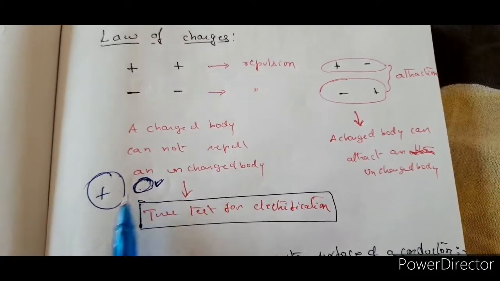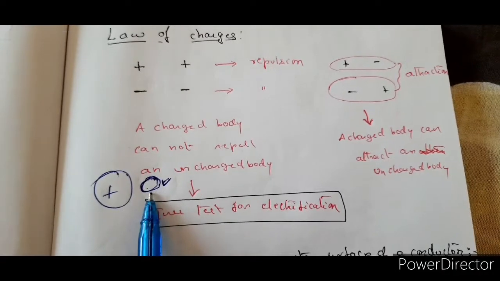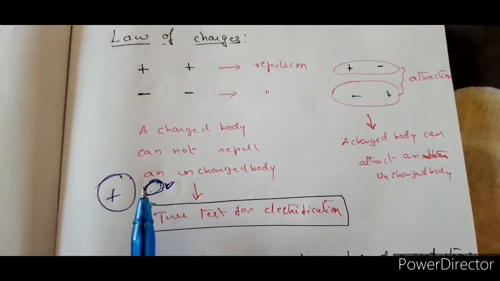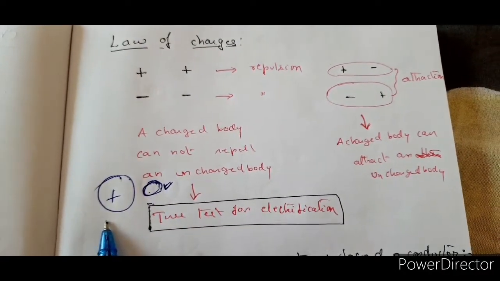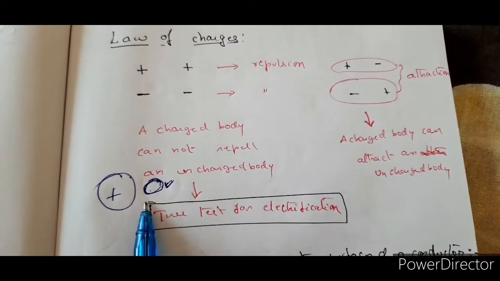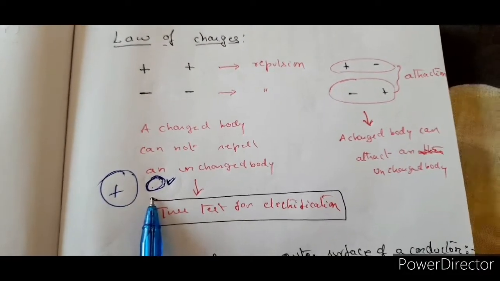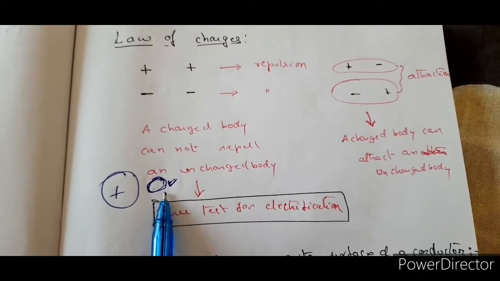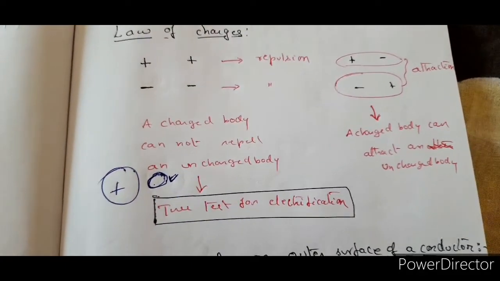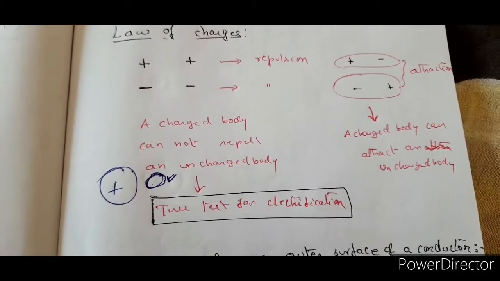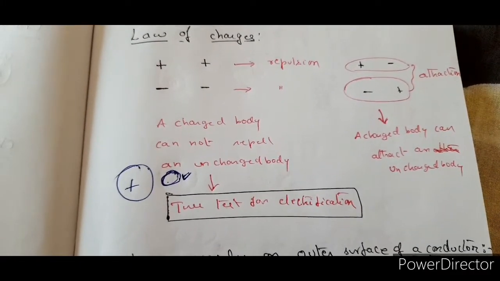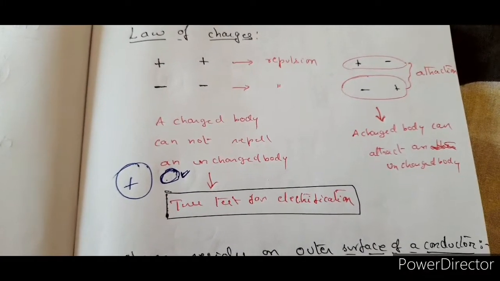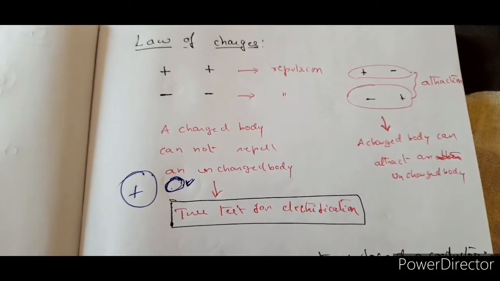That means between a neutral body and a charged body, repulsion is impossible, but attraction is possible. So the sure test of whether the given body is neutral or charged is only repulsion. Therefore, we always say that repulsion is a sure test for electrification. Important.